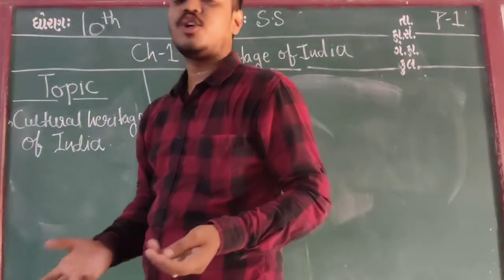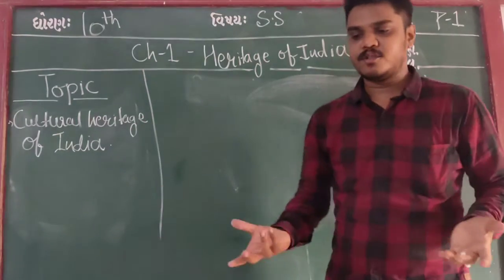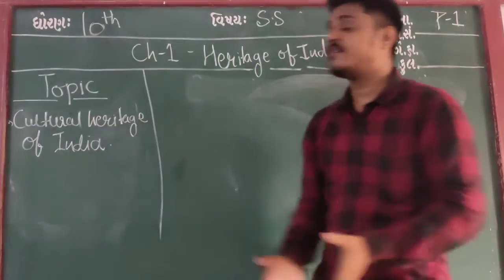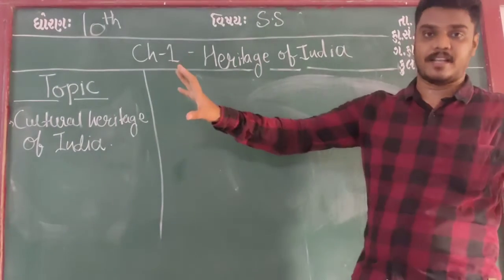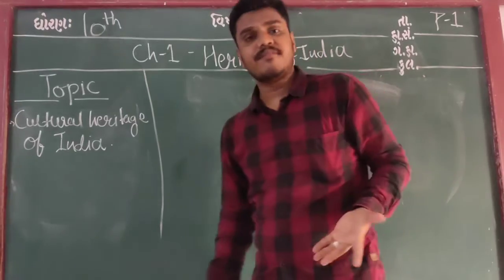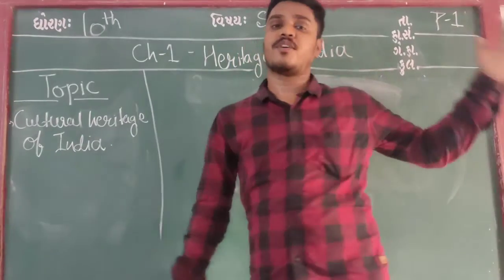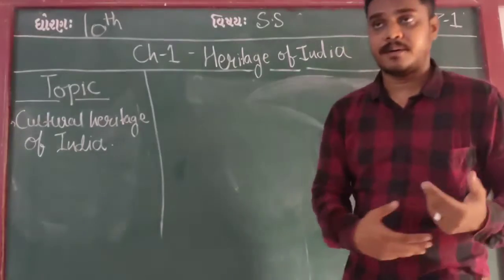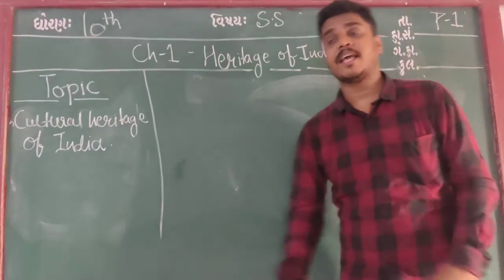Now, this is the moment where we will discuss heritage in detail. Earlier I have told you that it is a valuable gift which is given from our motherland or our forefathers, in a particular form like physical heritage.